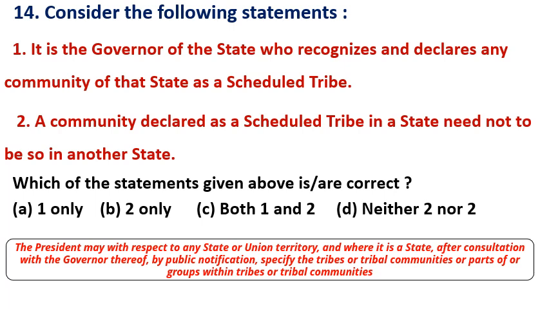Question number 14. Consider the following statements. Number 1. It is the governor of the state who recognizes and declares any community of that state as a scheduled tribe. It is incorrect. It is not the governor, it is the president. Second, a community declared as a scheduled tribe in a state need not be so in another state. Yes, it is a correct statement. One caste or one tribe added in the scheduled tribe list in one state may not be added in the same list in another state. So second is correct, answer is B.